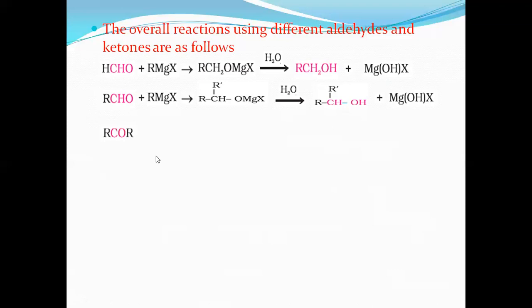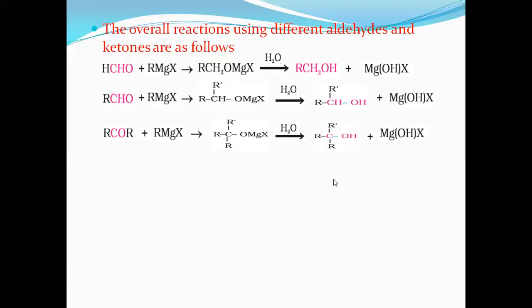Instead, if you use a ketone, it combines with the Grignard reagent and an adduct is formed. From the adduct itself, we can predict the product. On hydrolysis, H attacks here, and the carbon atom is attached to three other carbon atoms. Therefore, this is tertiary, and it results in tertiary alcohol.